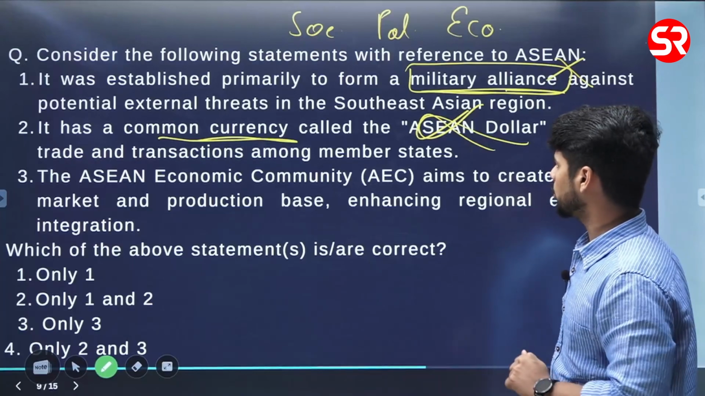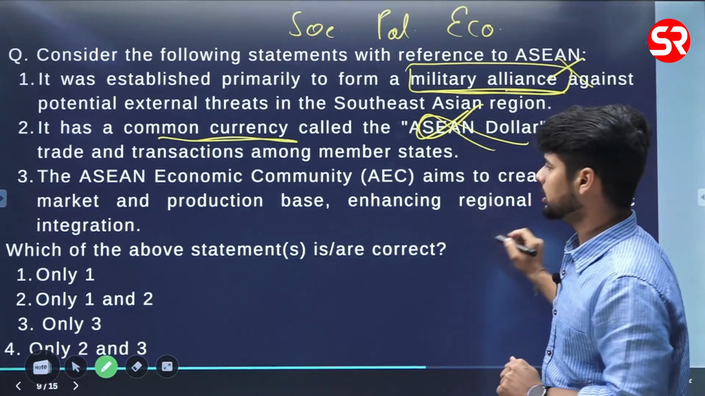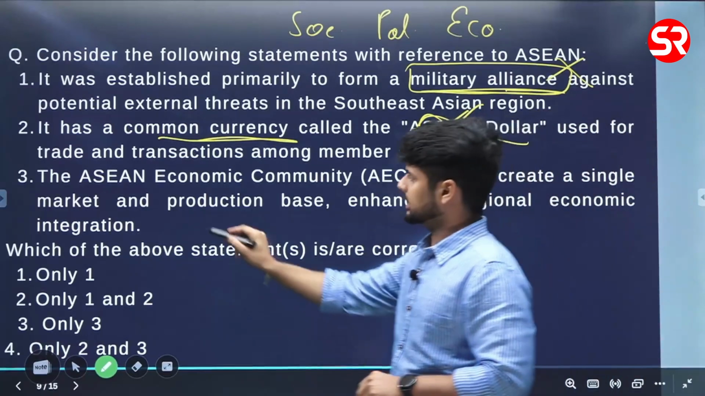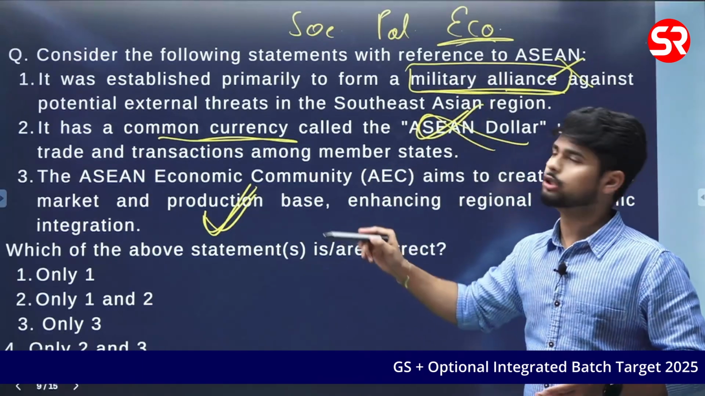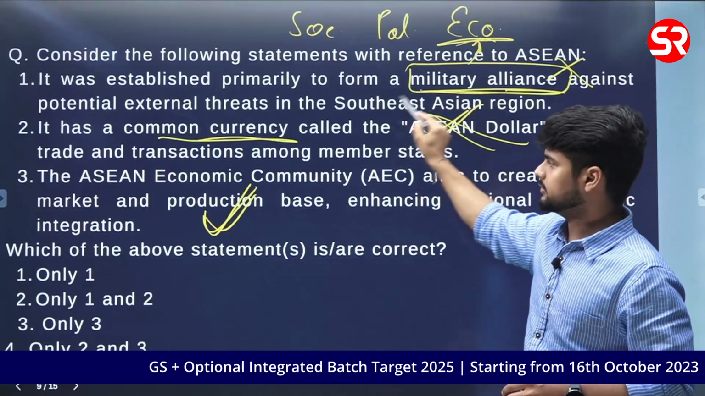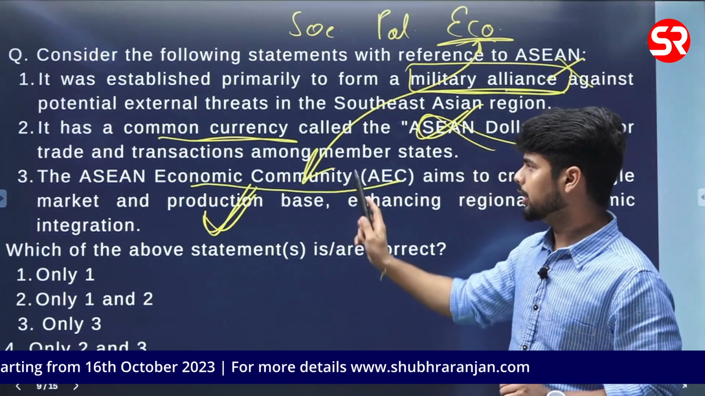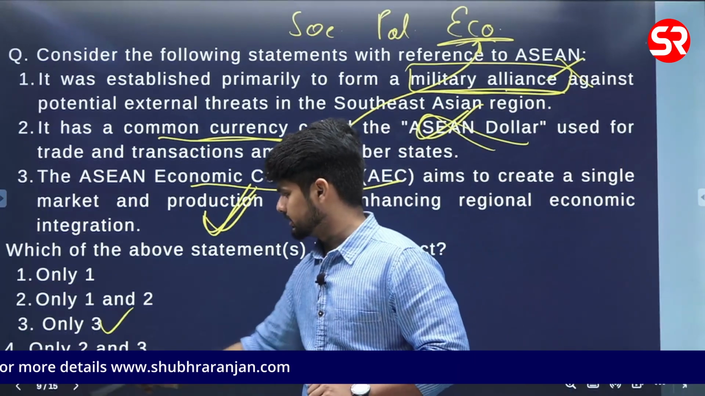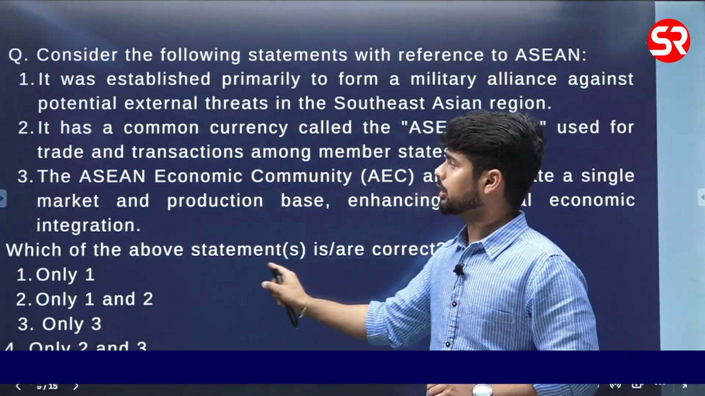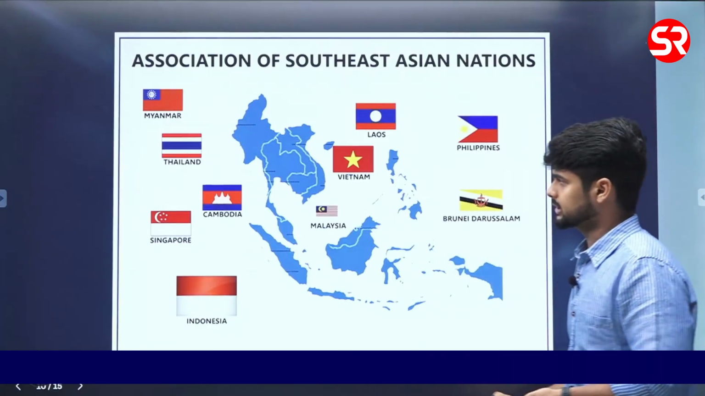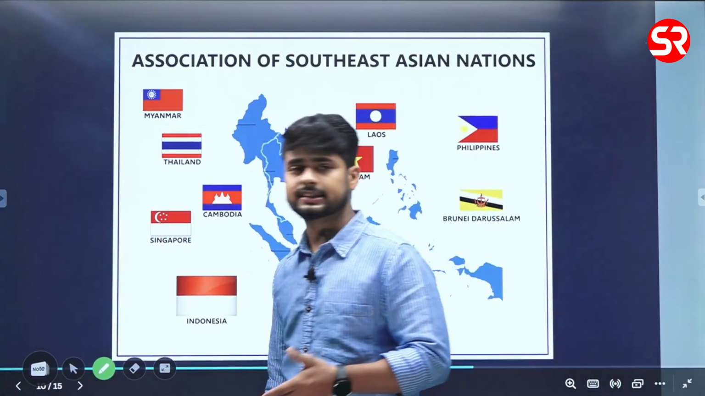Third, the ASEAN Economic Community aims to create a single market and production base, enhancing regional economic integration. Now this is correct. And you can again see, as I said, economic cooperation is one of their key objectives and it is being fulfilled by this particular community. So here only 3 is the right answer. Now what more you are supposed to know about ASEAN is their member states. ASEAN has 10 members.